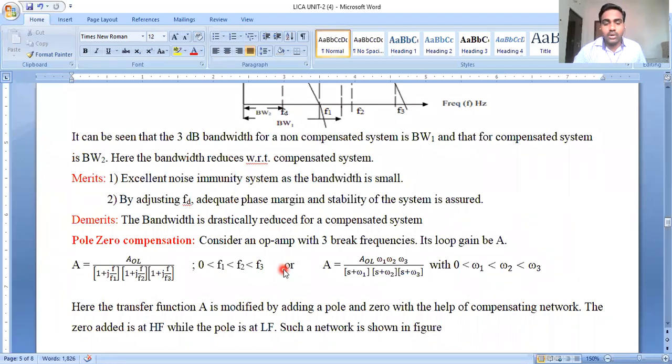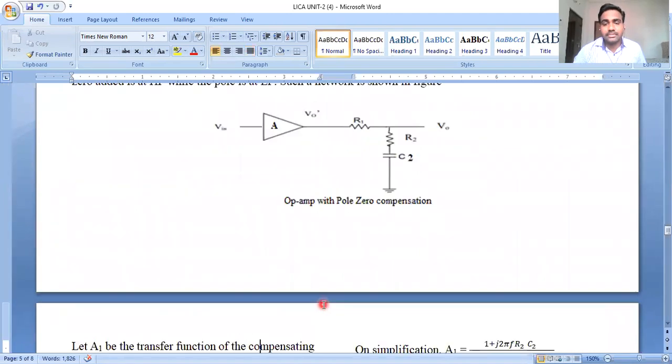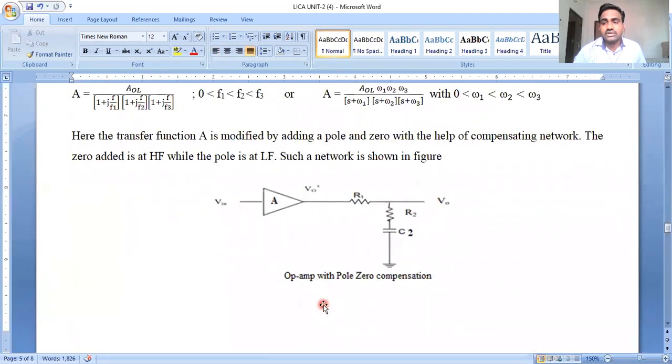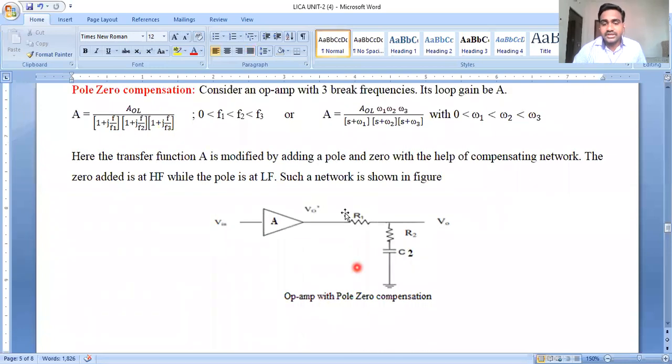Okay, we're adding a pole and a zero with respect to the numerator and denominator. How does this condition happen? It means we can compensate the network by adding a pole and a zero, where a resistance R1 is added at the output of the operational amplifier next to the series RC pole pair. R1 is nothing but the Z1 impedance, and R2 plus 1/(jωC2) is nothing but the Z2 impedance. So here we are discussing the impedances Z1 and Z2.